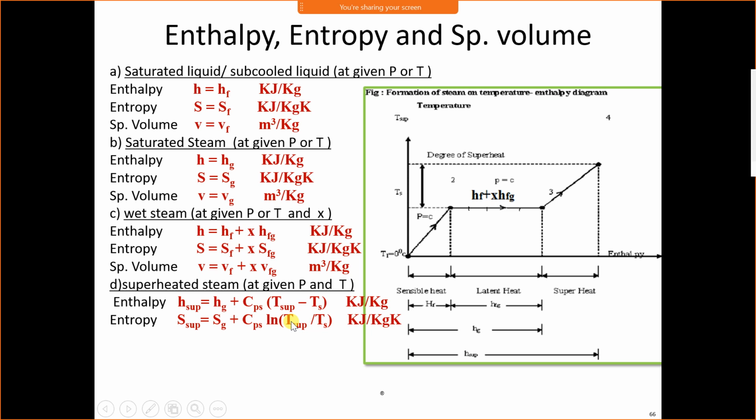T sup means superheated temperature, T sat means saturation temperature. Now specific volume. Specific volume of superheated steam is given as Vg into superheated temperature upon saturated temperature. Superheated temperature will be given in the problem. Saturated temperature we can take from the steam table. The value of Vg will be given in the steam table.